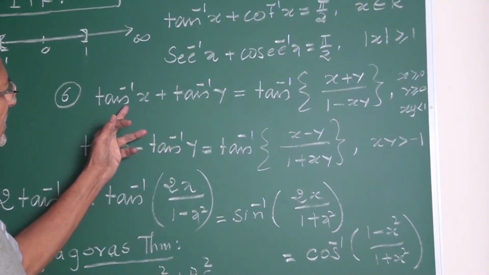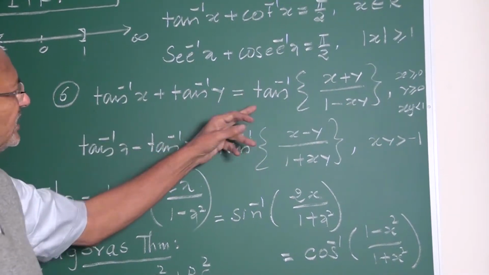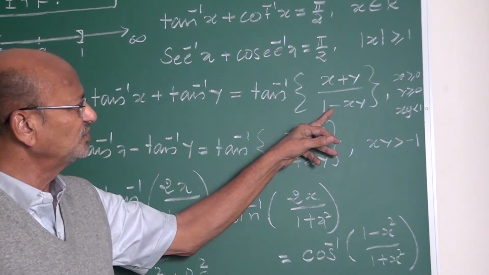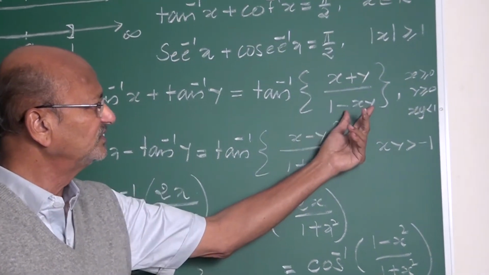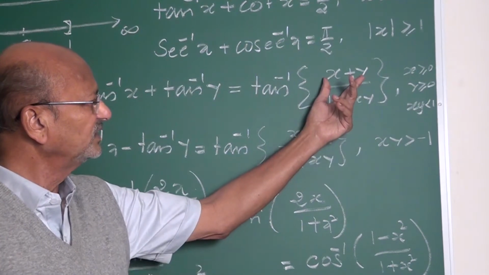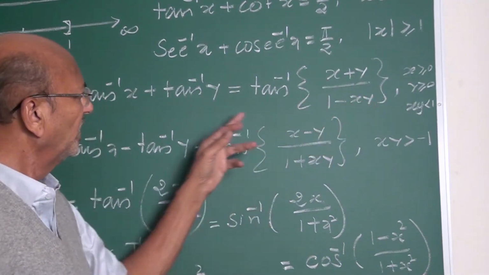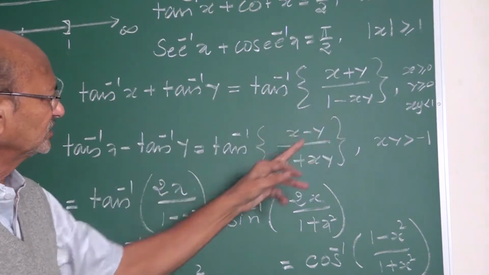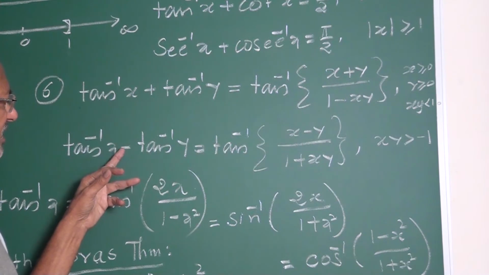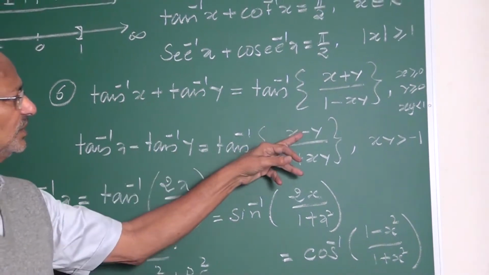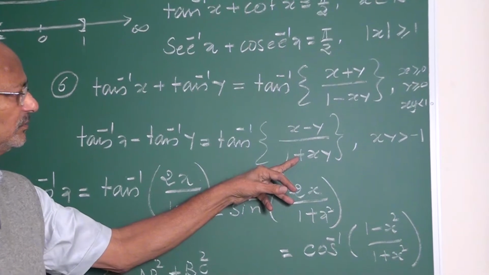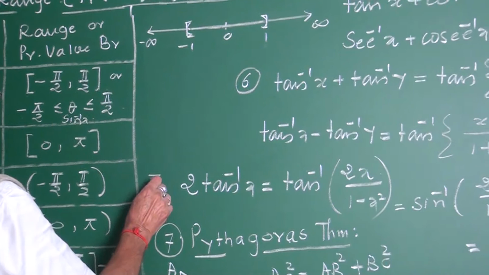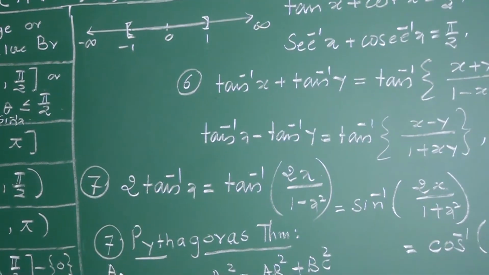Tan inverse x plus tan inverse y equals tan inverse of x plus y in the numerator, upon 1 minus xy. What is this? Sum. What is this? Product of these two numbers. If the LHS is plus, numerator plus, denominator minus. If the LHS is minus, numerator minus, denominator plus. Remember, my friends. This is the seventh one, a very, very useful formula.